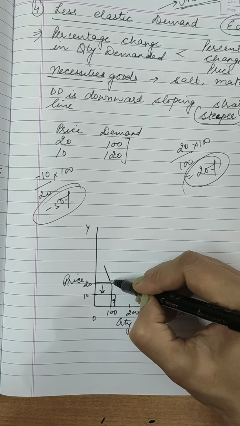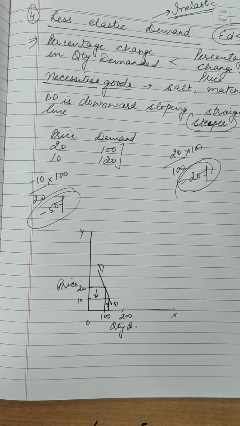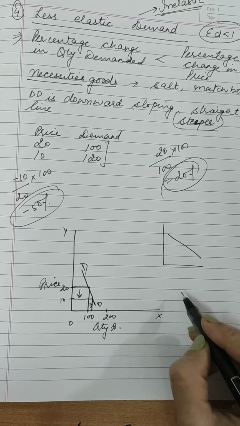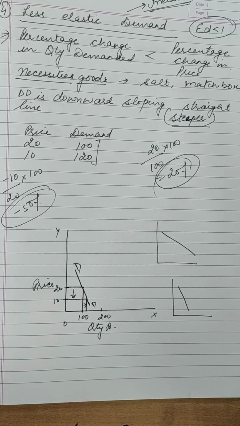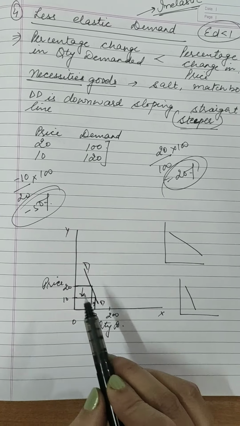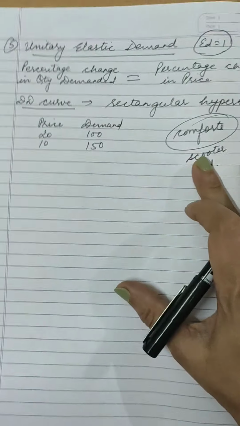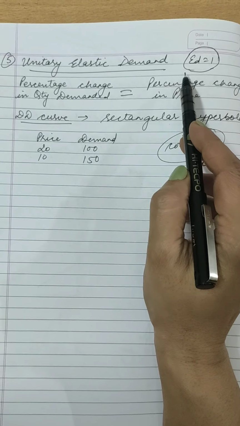Here the demand curve is a steeper curve. DD is the demand curve over here. It's a steeper curve. अब जो flatter होती है वो ऐसे होती है, steeper है जो थोड़ी अंदर को inclined है. So in case of less elastic demand, the demand curve is a steeper curve. It's not very flatter.